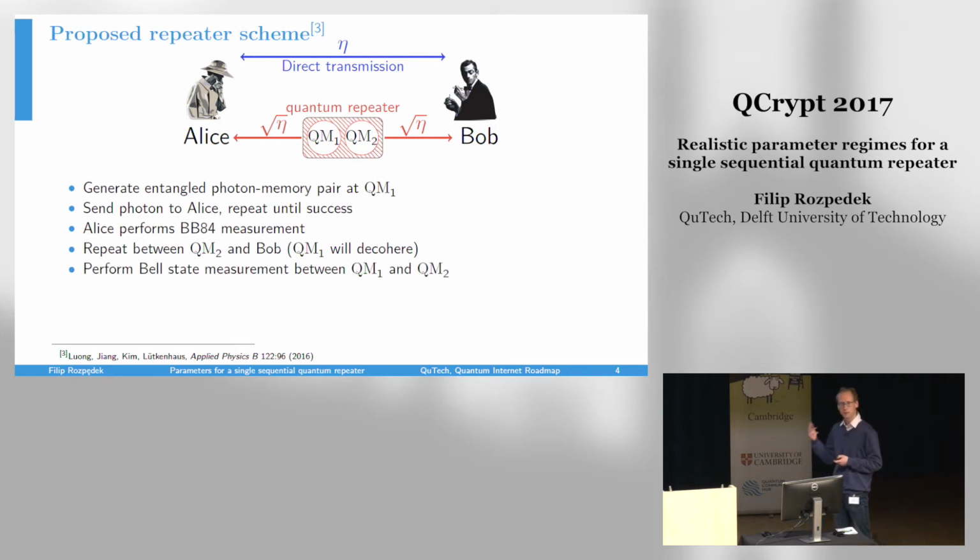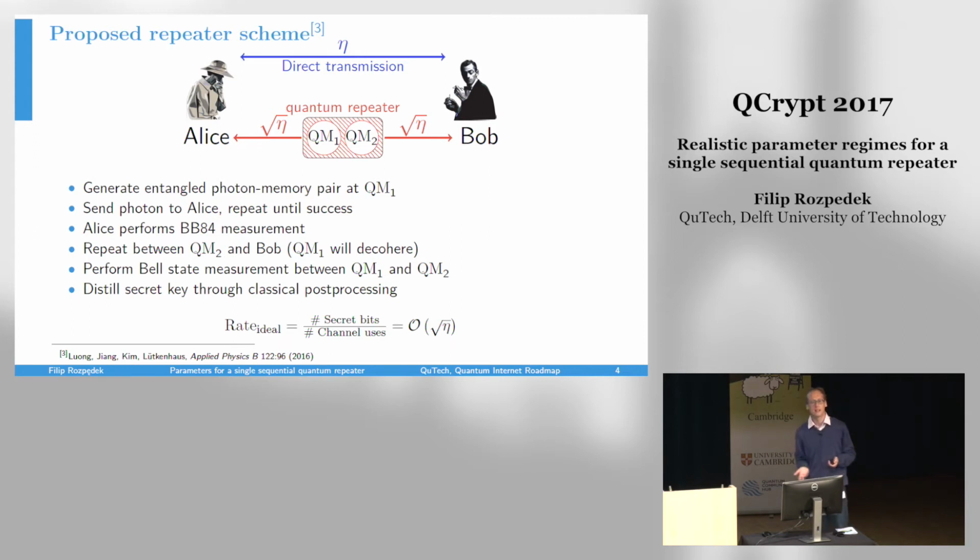After Bob has also succeeded, the repeater performs a Bell measurement on the two memories and communicates the classical outcome to Bob so that Bob can correct. In this way Alice and Bob obtain one raw bit, and from those raw bits they can later distill secret key through classical post-processing.